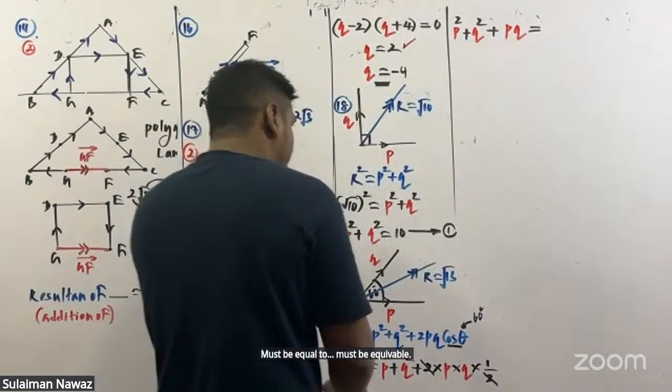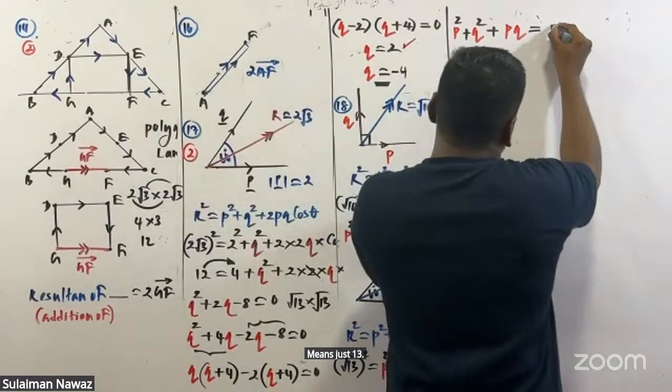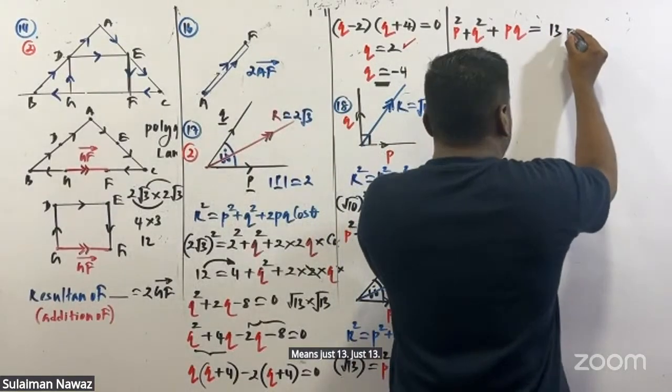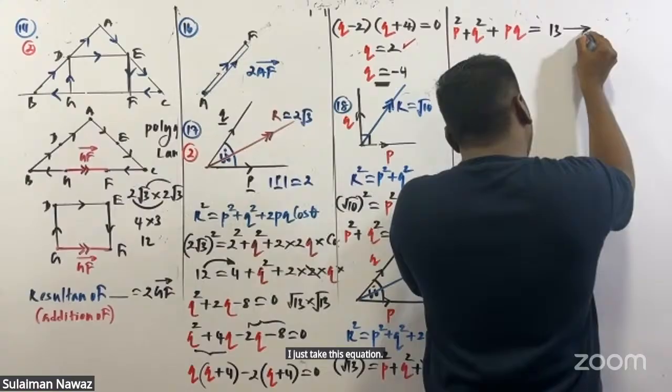Root 13 squared means just 13. Just 13. I just take this equation as equation 2.